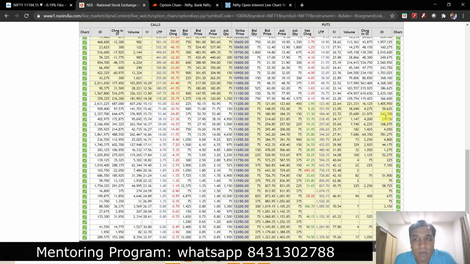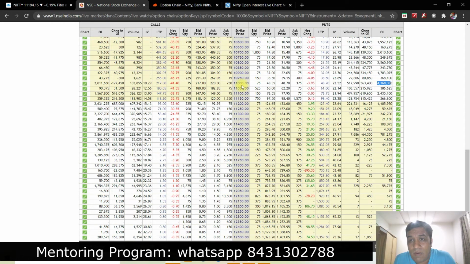In one of the webinars we also discussed the kind of momentum which is planned. We can check it out. Now if you look at it, I have been talking about the range between 11,100 to 11,200. Now go and check what is happening. Now 11,100, look at the open interest, and look at the open interest here.